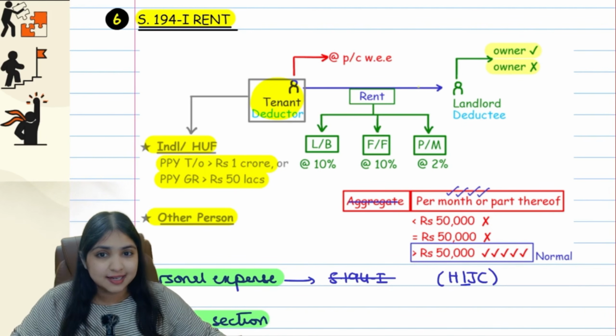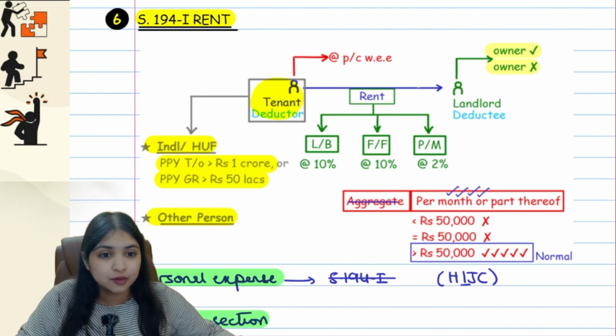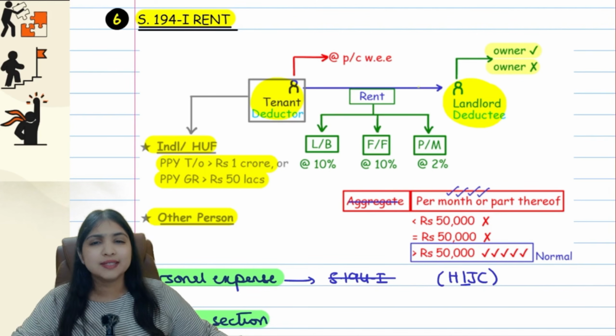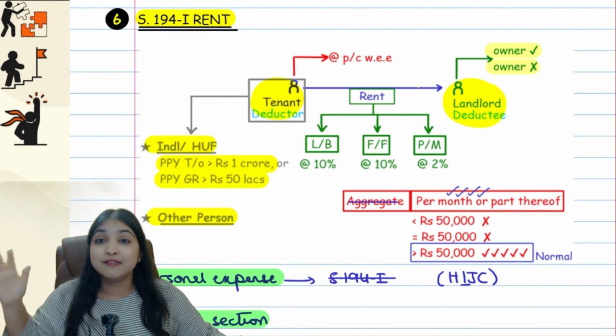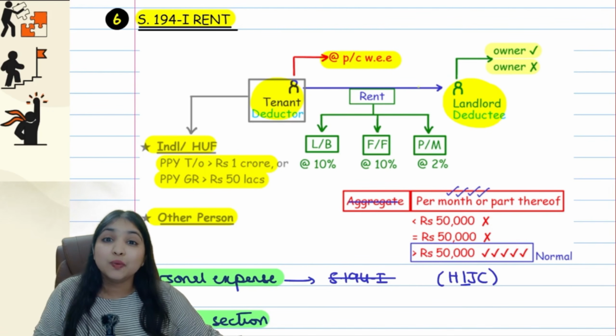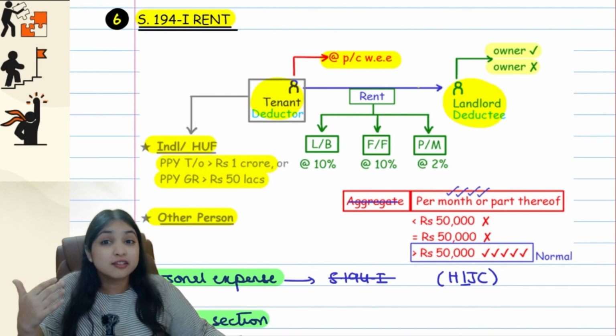Now, there's a tenant, let's say this person, Mr. Blue, he is paying rent to Mr. Green. Now, for Green, it's an income, and for Green, Blue is a source of income. So, at source, tax will be deducted. So, obviously, Blue will become the deductor of tax, and Green will become the deductee of tax. When will tax be deducted? Same as what we have learned in all the sections till now. Tax will be deducted at the time of payment or credit, whichever is earlier. Now, at what rate will tax be deducted? That depends on what the rent is relating to.